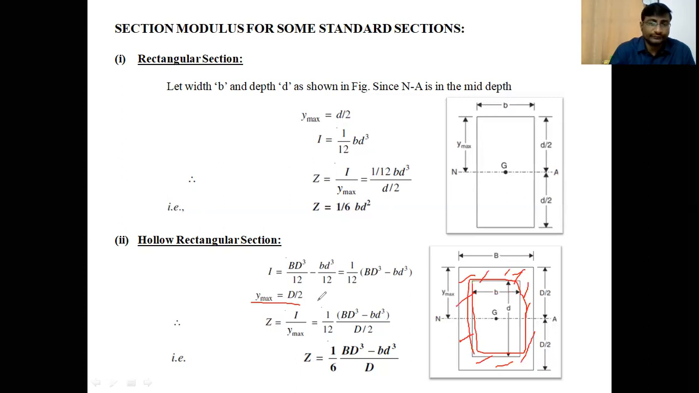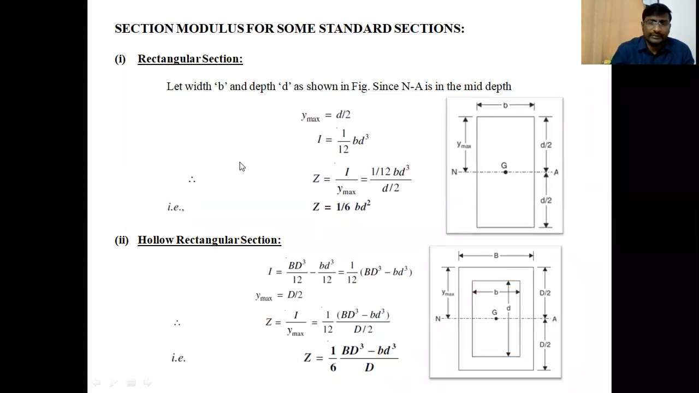That is the extreme fiber distance from the neutral axis, capital D by 2. Therefore the section modulus is I by Y maximum, 1 by 12 into capital BD cubed minus small bd cubed, divided by capital D by 2. So the section modulus of the hollow rectangular section is 1 by 6 into capital BD cubed minus small bd cubed, divided by capital D. This is the section modulus for the hollow rectangular section. Here capital B is the breadth of the outer section and capital D is the depth of the outer section. Small b is the breadth of the inner section. Small d is the depth of the inner section.